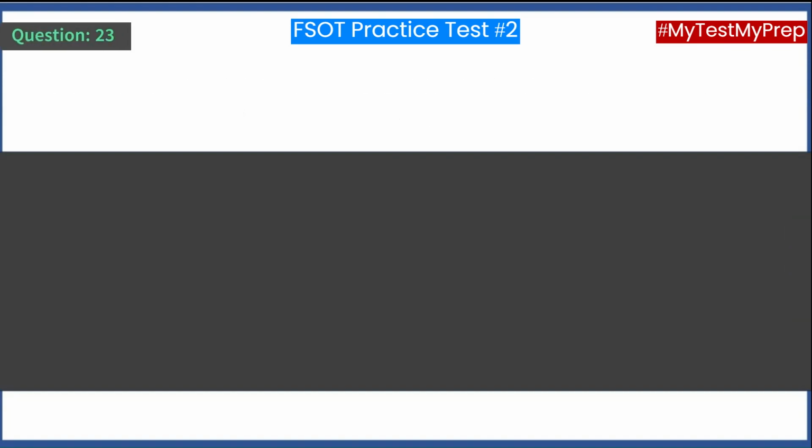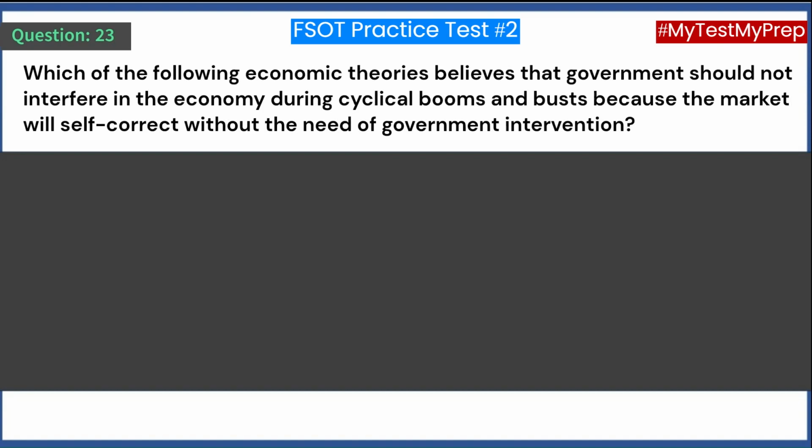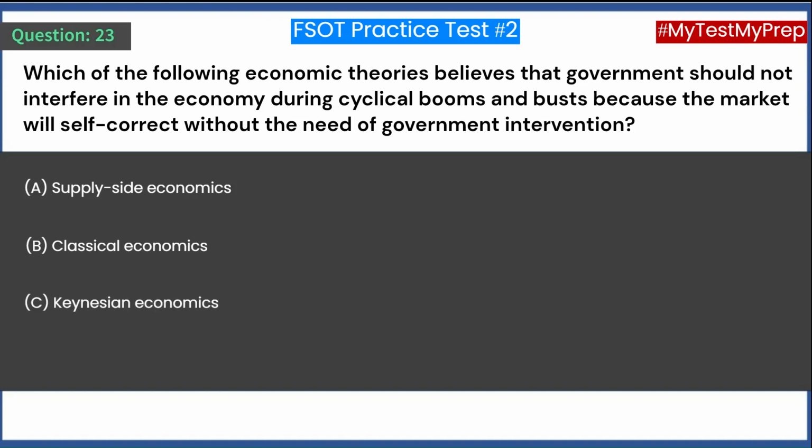Question 23. Which of the following economic theories believes that government should not interfere in the economy during cyclical booms and busts because the market will self-correct without the need of government intervention? A. Supply-side economics. B. Classical economics. C. Keynesian economics. D. Smithian economics.